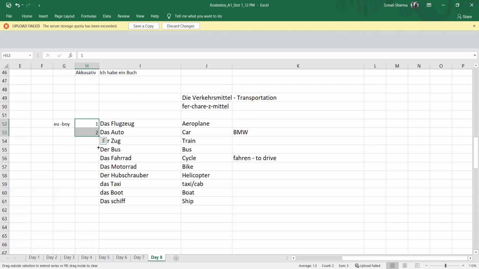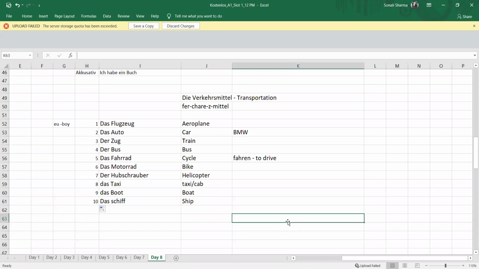Das Flugzeug. So we have learned 10 Verkehrsmittel. Das Flugzeug is aeroplane. Das Auto is car. Der Zug is train. Der Bus is bus. Das Fahrrad is cycle. Das Motorrad is bike. Der Hubschrauber is helicopter. Das Taxi is taxi or cab. Das Boot is boat.